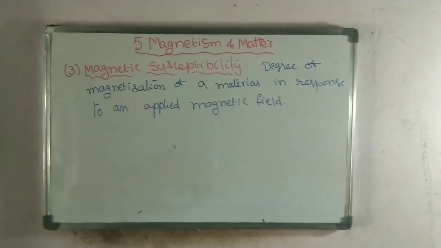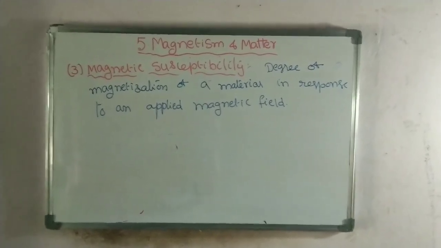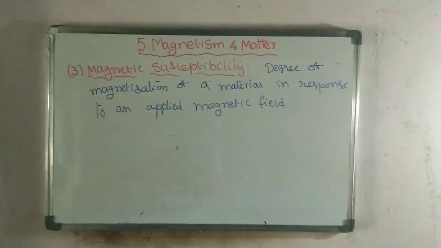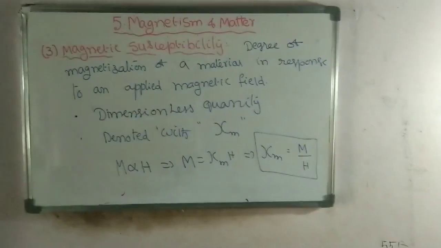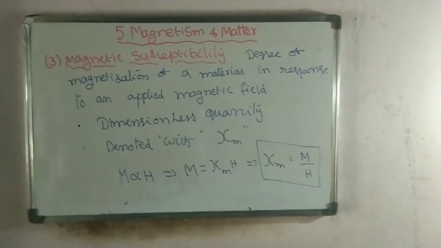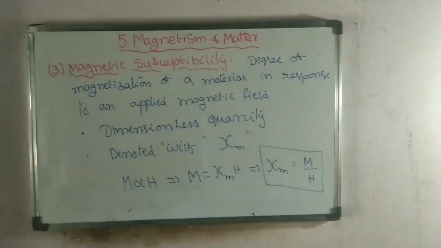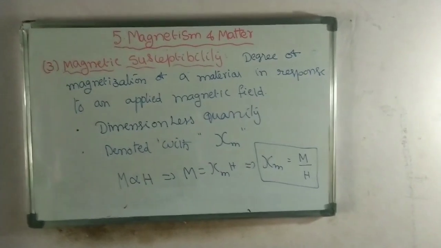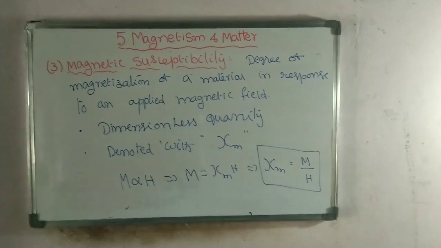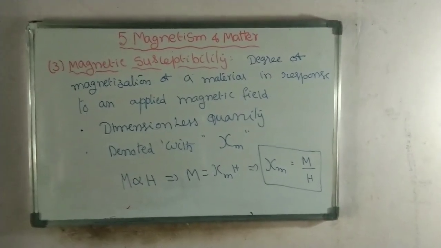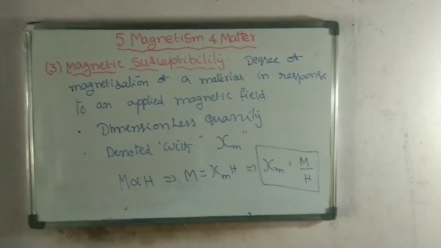Susceptibility is an important term, based on which we can classify materials as dia, para and ferromagnetic materials. Magnetic susceptibility is a dimensionless quantity, and it is denoted with the term chi suffix m. It is not the x; it is denoted as chi.